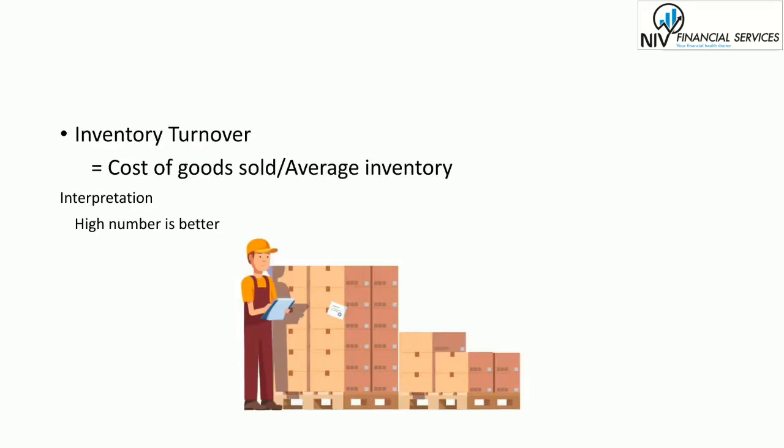Inventory turnover varies with industry. For instance, the apparel industry will have higher turns than an exotic car industry. So the interpretation is that a high number is better over here.